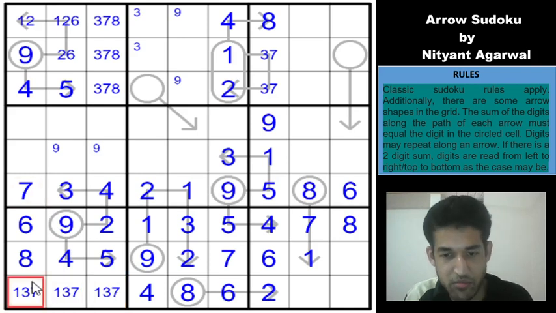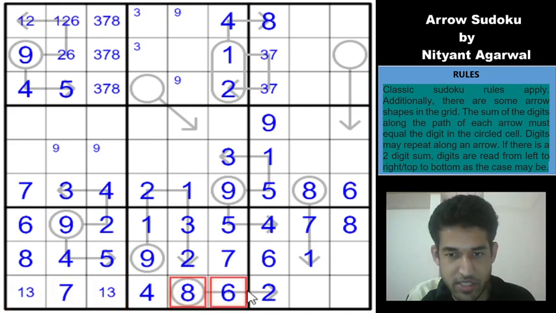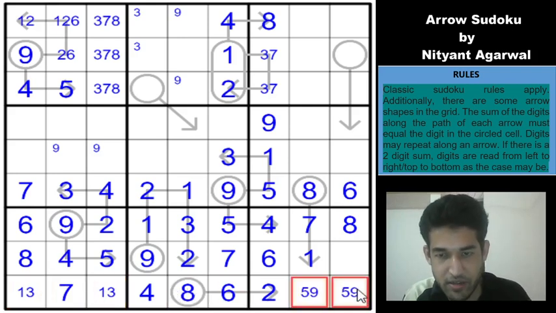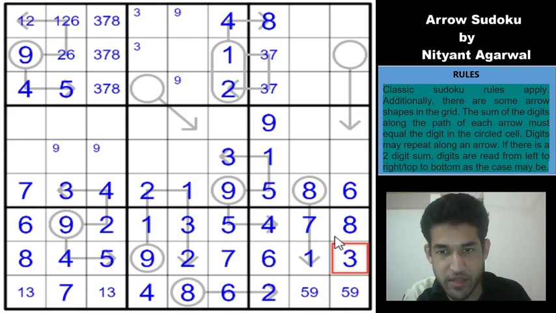But 7 here removes the 7 from here, 3 here removes the 3 from here, and 7 again here removes the 7 from here, which gives us a 7 here. So 1 3 7 2 4 6 8, okay, remaining 5 9. So this has to be a 3 now, right? Yeah, this would be a 3.